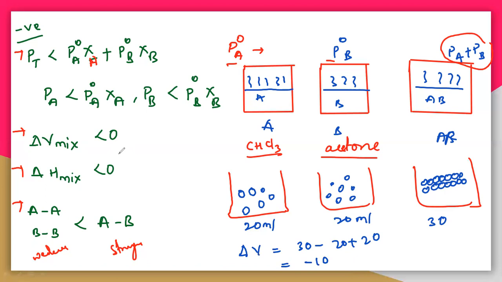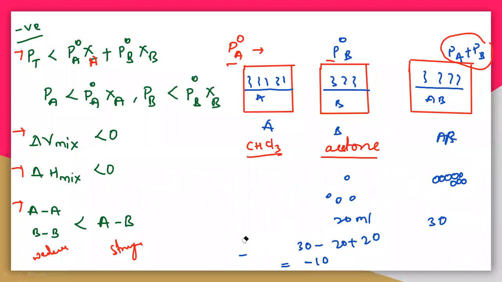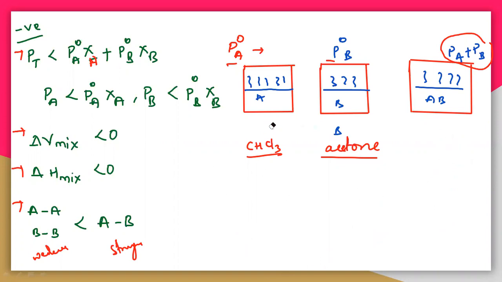So what is the reason why the A-B interactions are getting stronger here? I will tell you the exact reason for this. See here why they are getting very strong. That is acetone and chloroform. Let us take the acetone. What is the structure of acetone?